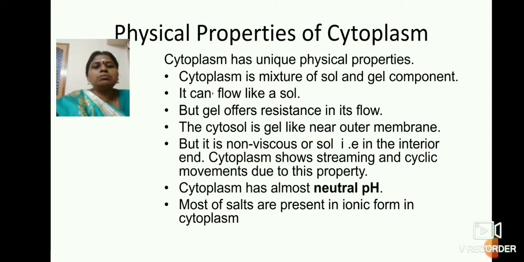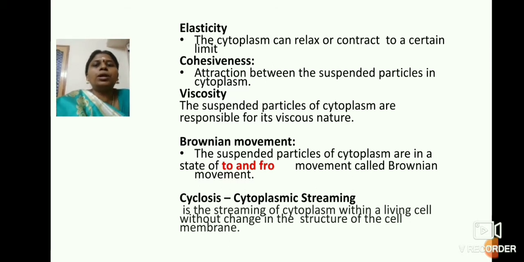So the cytoplasm is responsible for the fluidity of the cell, and that fluidity helps in the streaming and cyclic movements. The cytoplasm can move because of the nature of its gel, and it has an almost neutral pH, which you have seen is 7 to 7.4, and it is in ionic form. Most of the salts, particularly calcium, are present in ionic form, that is, in charged form. Next, elasticity, another important property. So these are the important properties of cytoplasm.